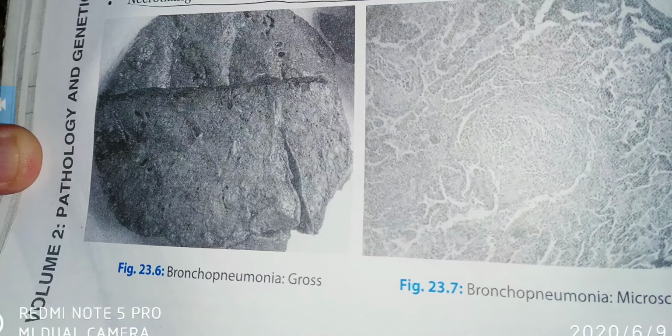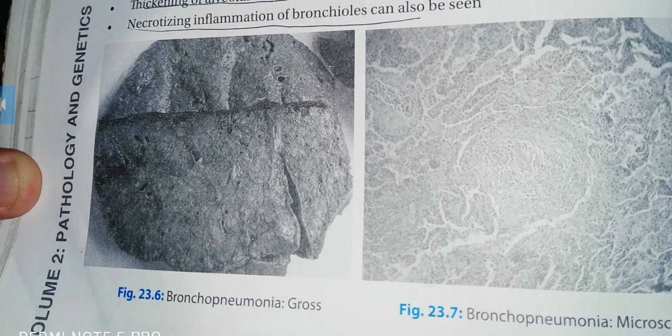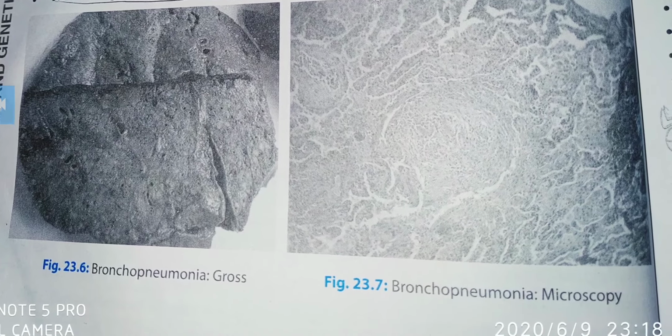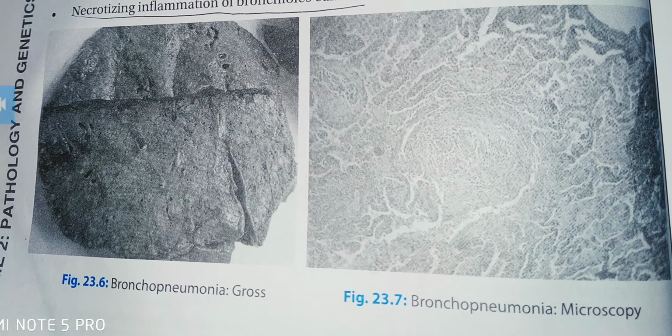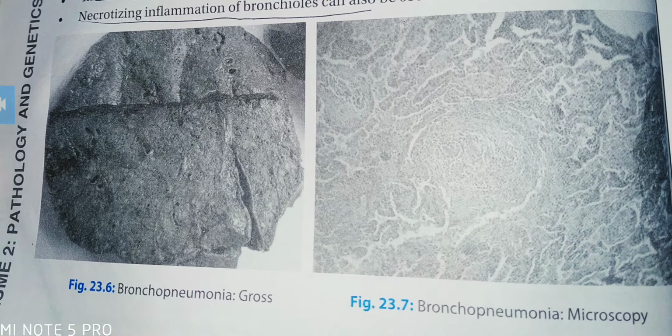Like you can see in the diagram, pathologically the gross and the microscopic view of bronchopneumonia, in which I told you that grossly the patchy areas of red or grey consolidation will affect one or more lobes, mainly the lower lobe.